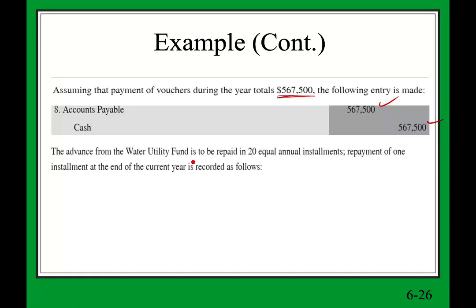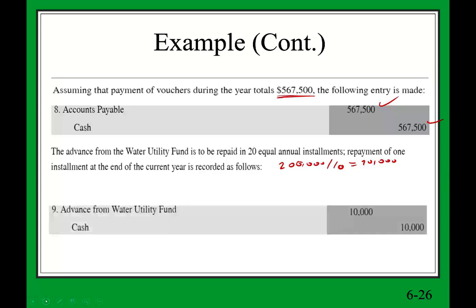The advance from the water utility is to be paid in 20 equal payments. Remember, the water utility gave us $200,000 and they said pay us back the amount in 10 equal payments, no interest. Therefore, now we're ready to pay them $20,000. So we're going to credit cash and debit advance from water utility. This was from the first entry. The first entry we had this account. So we paid them $10,000.